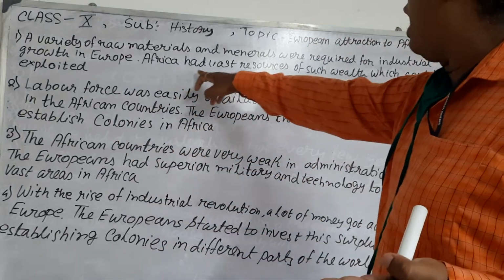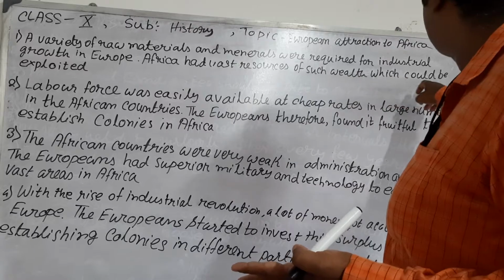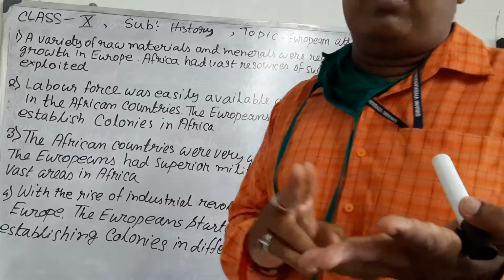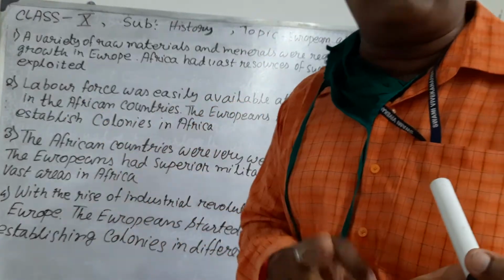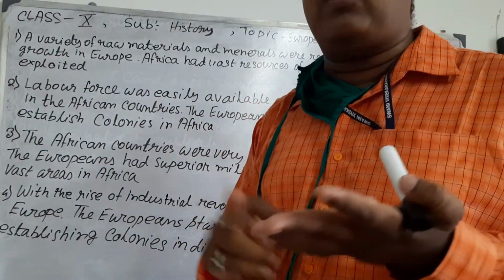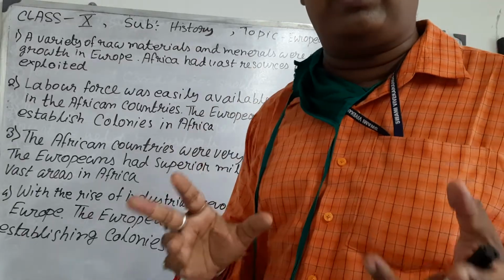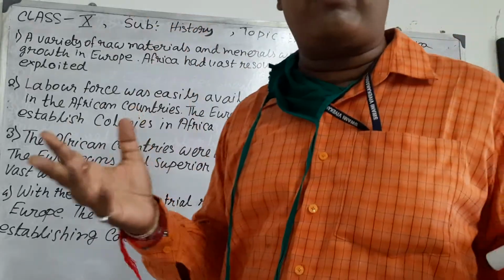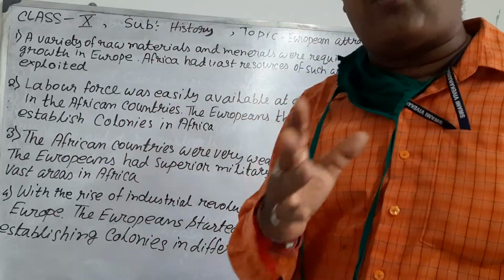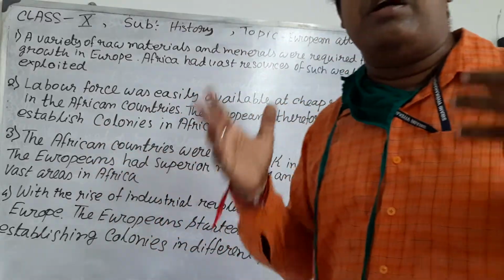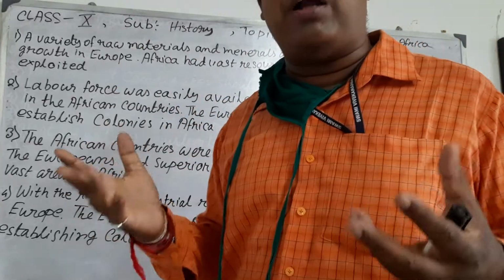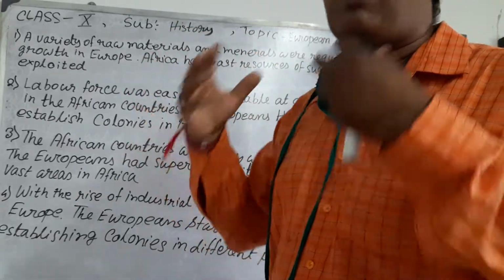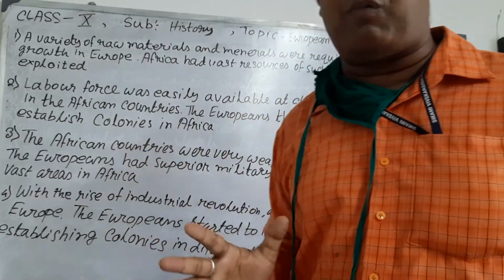Africa has a vast resource of wealth which could be exploited. You all have a little idea about the African continent. It is a huge, vast continent, and a lot of mineral resources are there. That's why in those days European countries thought they could exploit Africa properly, and so they went to Africa and exploited African countries. This is the first important point.